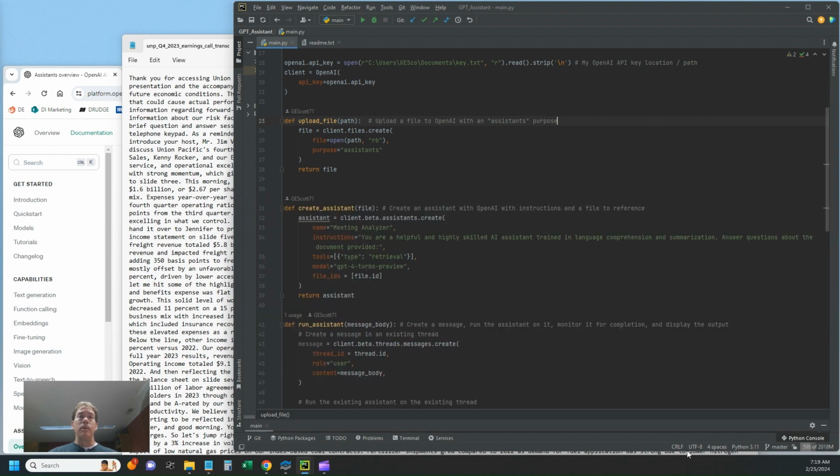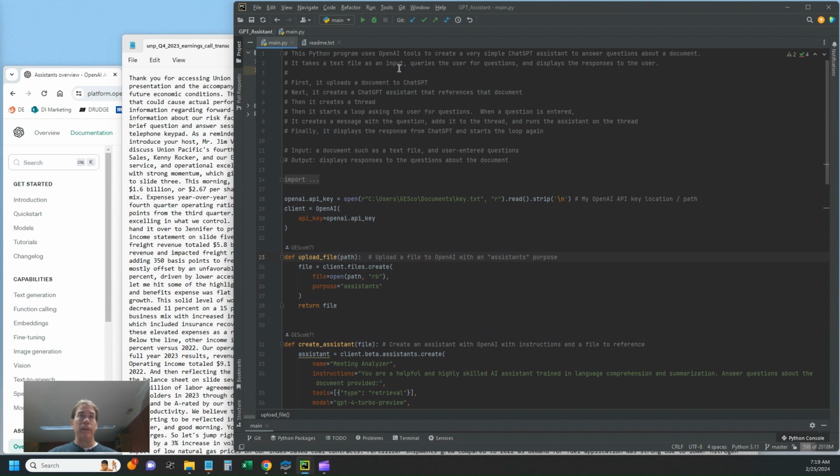As you can see here, I'm using PyCharm as my development environment. This program takes text files as an input, queries the user for questions, and displays the responses back to the user. First, it uploads a document to ChatGPT. Then it creates an assistant that references that document. Then it creates a thread.